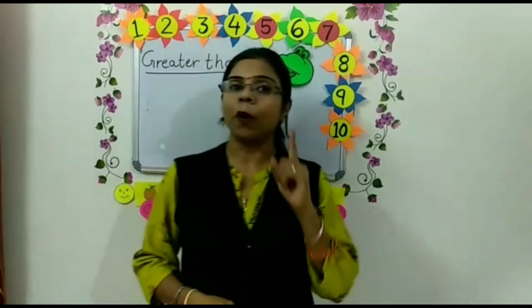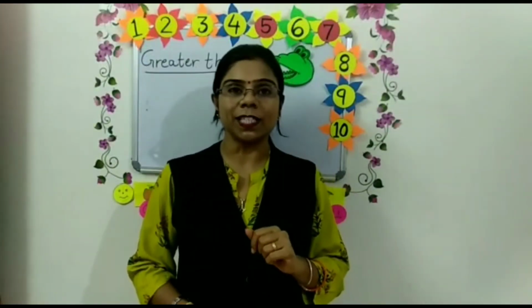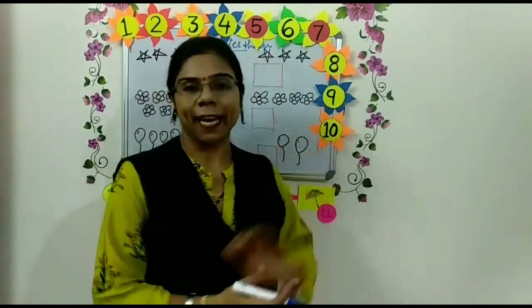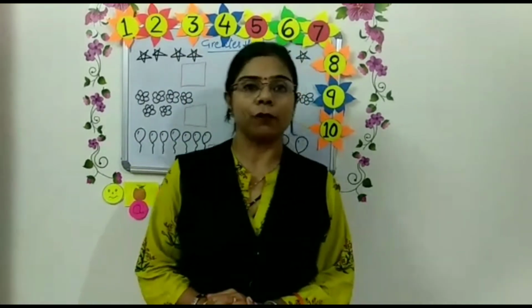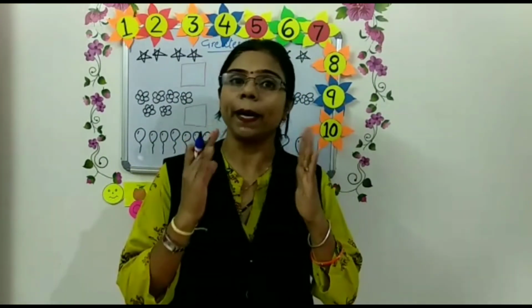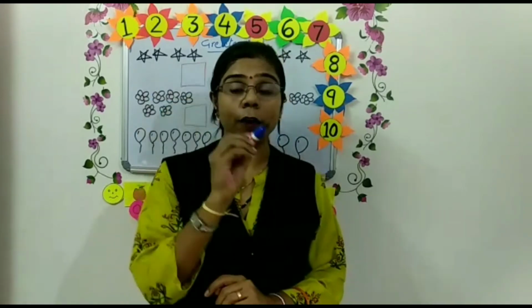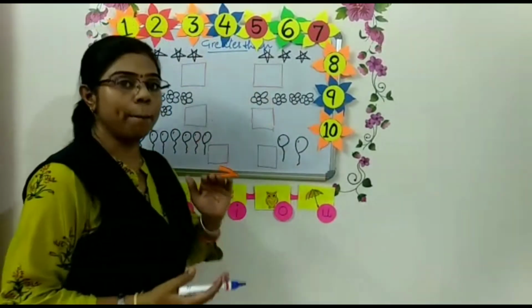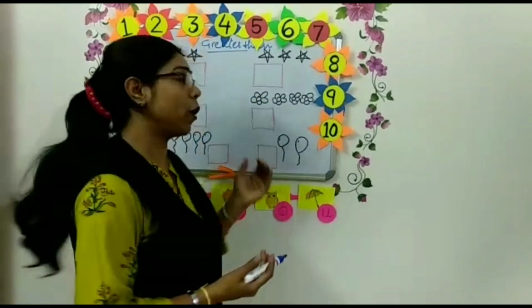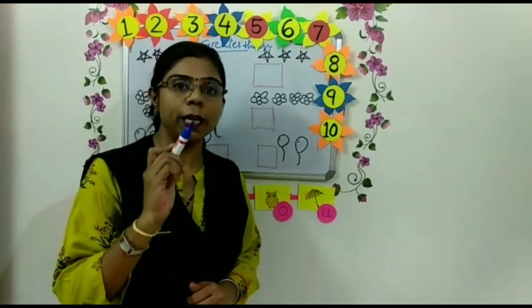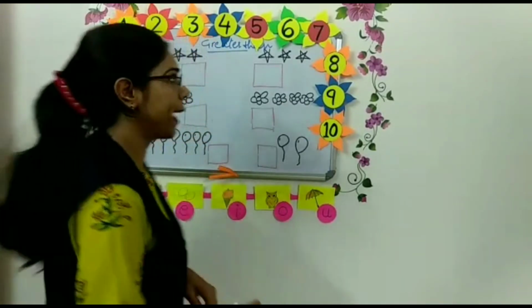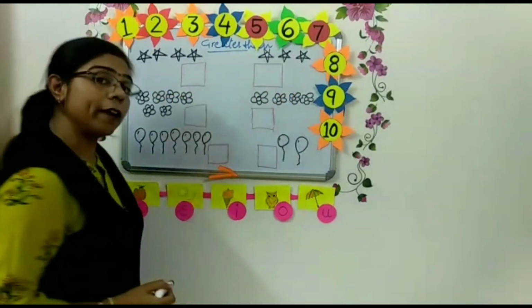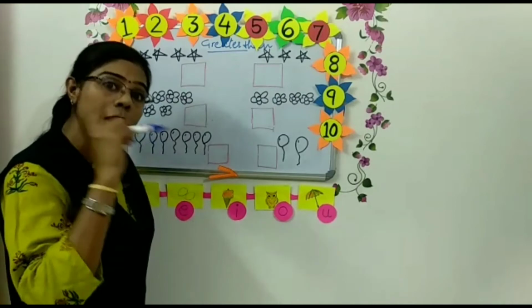So now with the help of one activity, we can learn the concept of greater than. So children, are you ready for the activity? In this activity, what do we have to do? We have to find out which one is the bigger number with the help of the sign of greater than. Okay children? So now, if we want to compare things, if we want to find out which is the bigger number, first of all we have to count the objects. Okay, just take an example. Here I have drawn some stars. Here also I have drawn some stars.